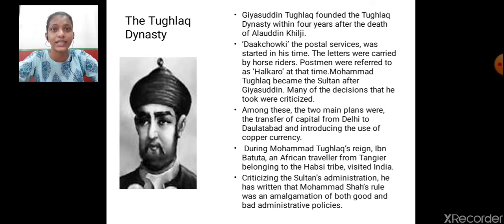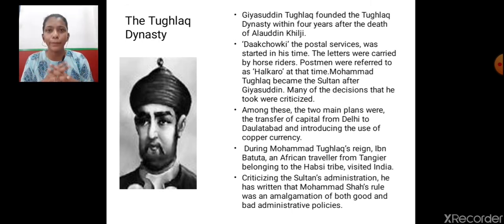Now, this Ibn Battuta who visited from Africa said in his writings that Muhammad Shah's rule was an amalgamation, a combination of both good and bad administrative policies.